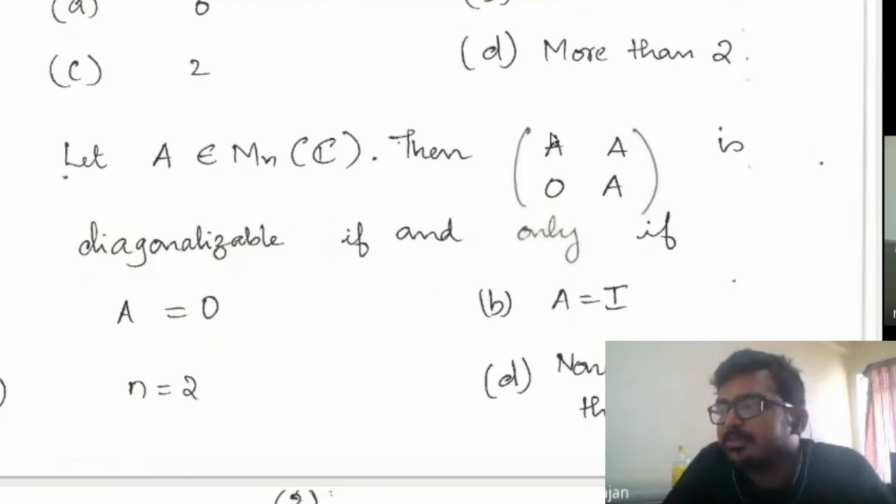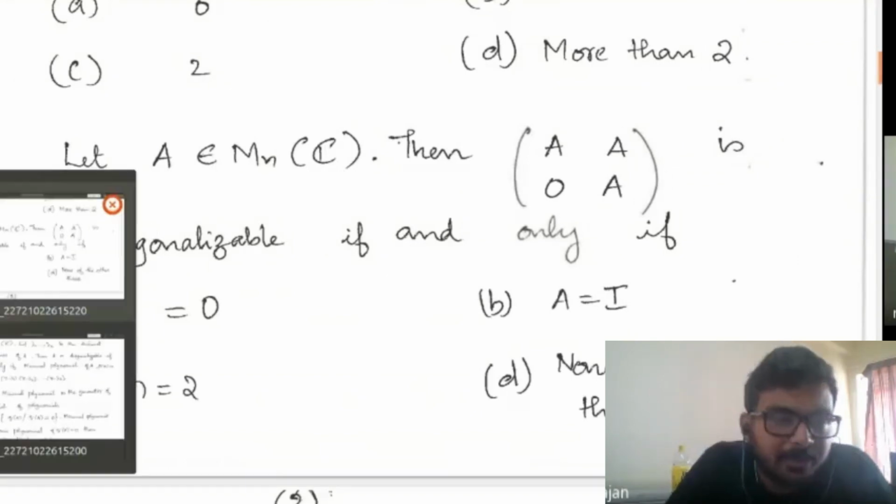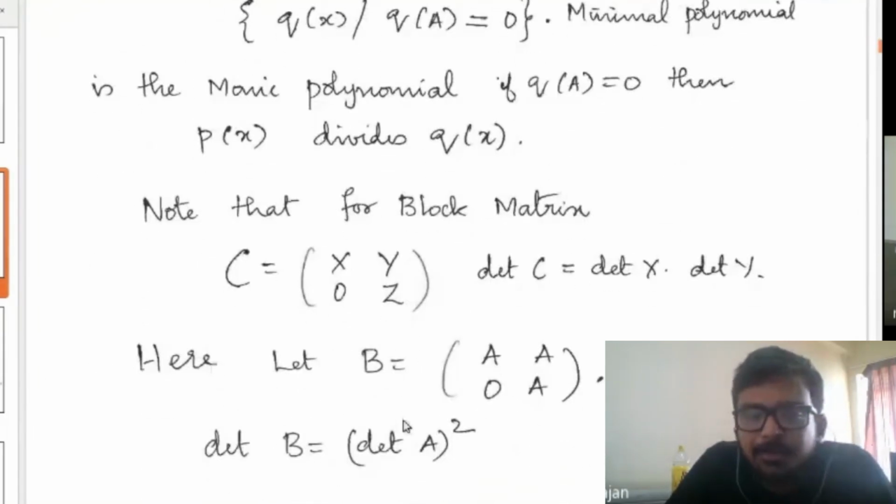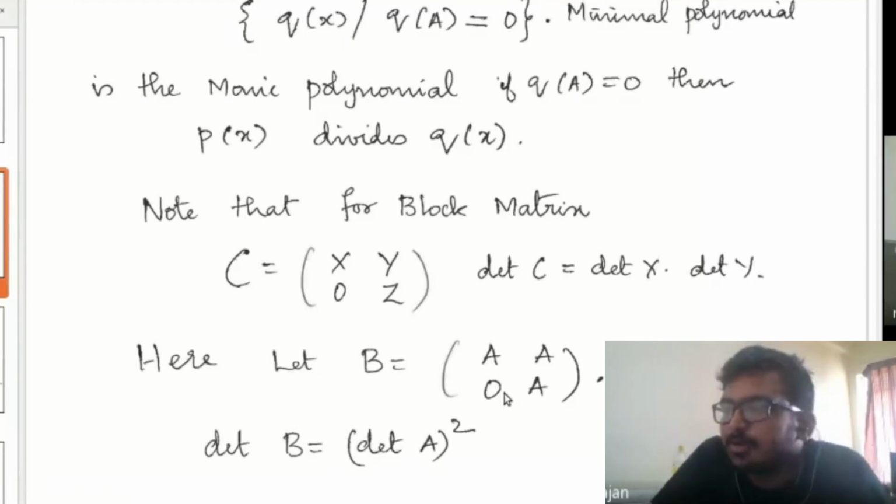So if this matrix was diagonalizable, then the minimal polynomial of this matrix B should be x minus 1. If the minimal polynomial is x minus 1, what does that mean? B minus I should be equal to 0. That means B should be the identity matrix.